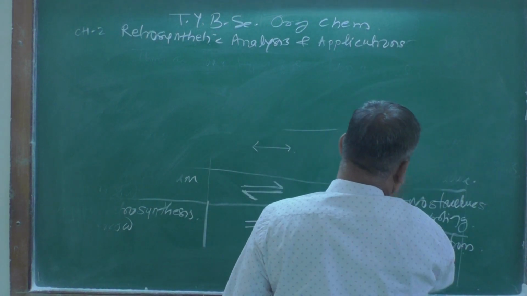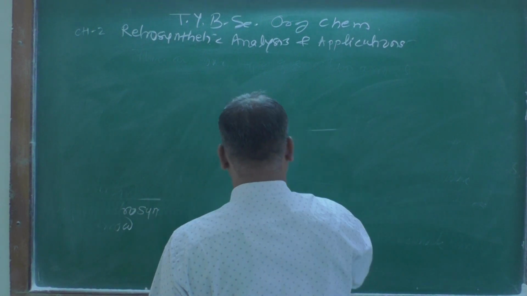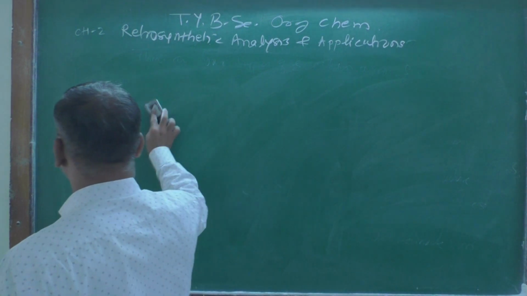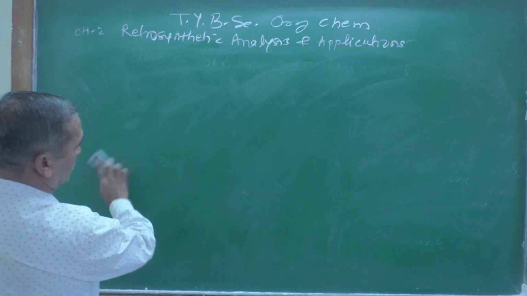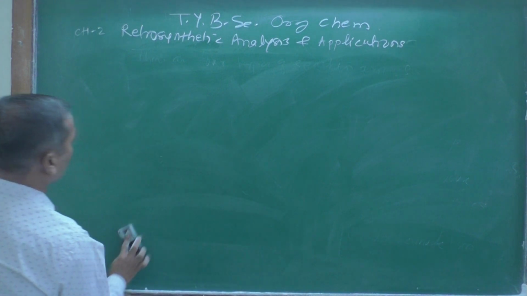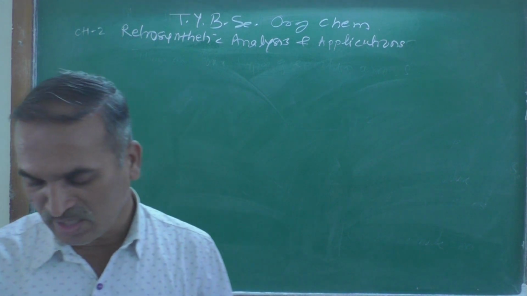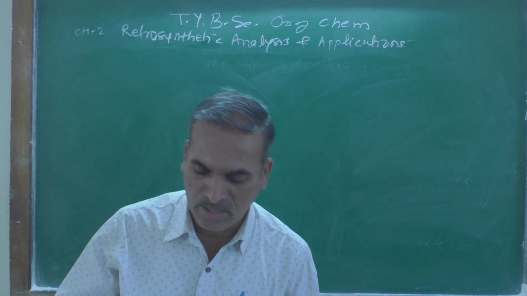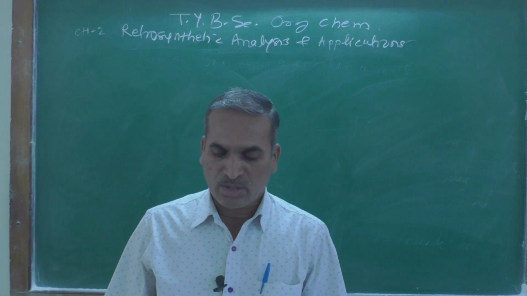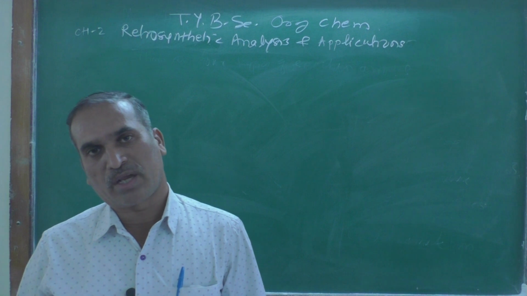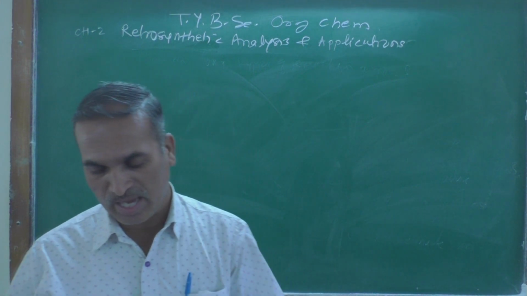As we know, the definition of retrosynthetic analysis is the process of breaking down a target molecule into convenient starting materials using disconnection and functional group interconversion. Or, in another way, the art of planning the synthesis of a target molecule is called retrosynthetic analysis.